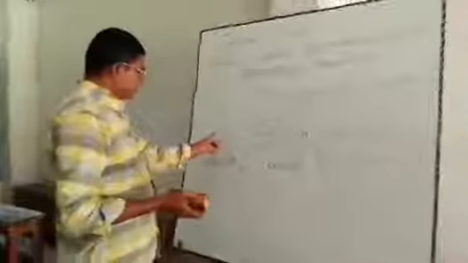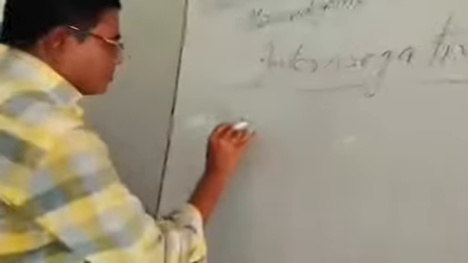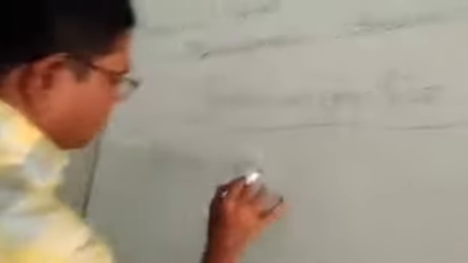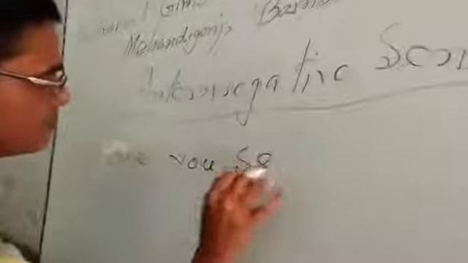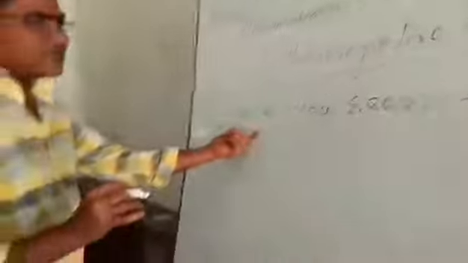I am giving another example. This is really a difficult sentence for you, but I am making it easy. Have you seen me? This is an interrogative sentence.